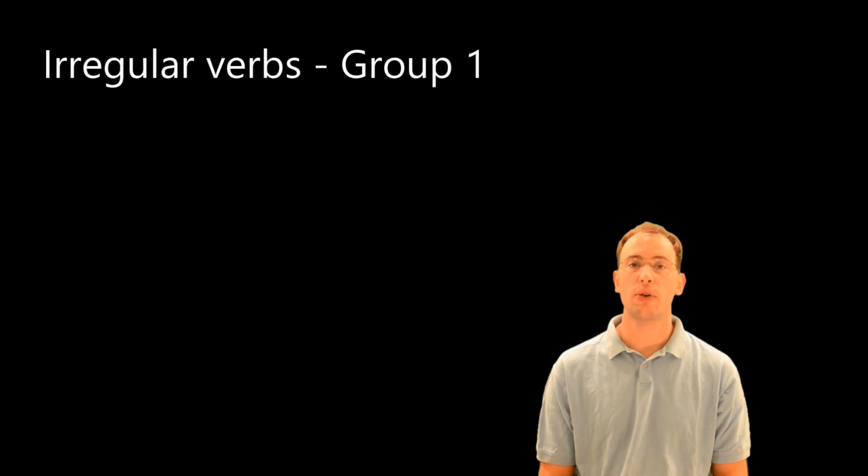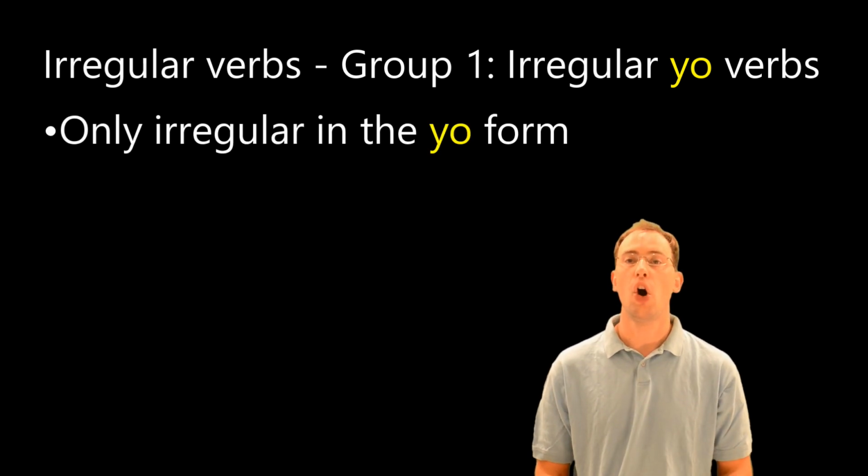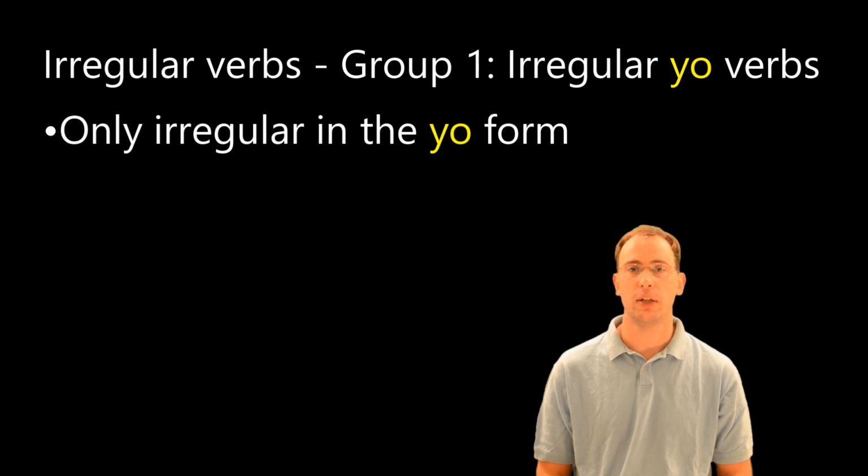Now additionally, there are irregular verbs in the present tense, and we can break them down into different groups based on what pattern they follow as irregulars. And I'm going to break those down into 5 groups today. Now our first group is going to be irregular yo verbs. And for the irregular yo verbs, they're irregular only in the yo form. All of the other forms are completely regular.